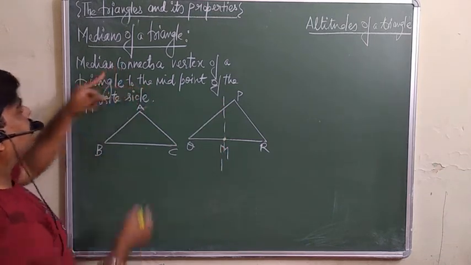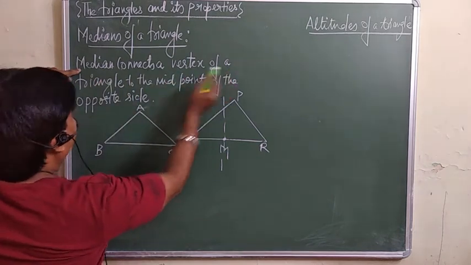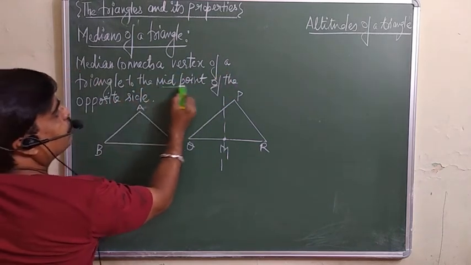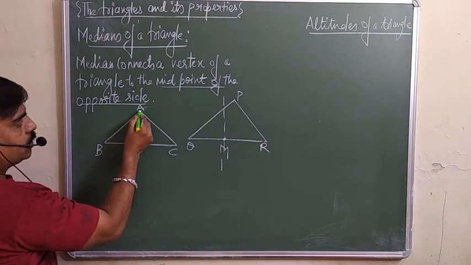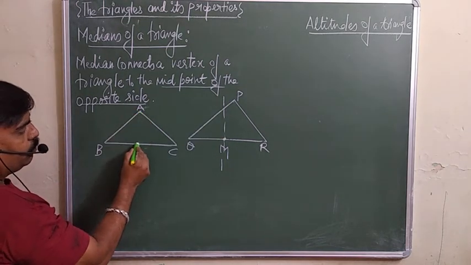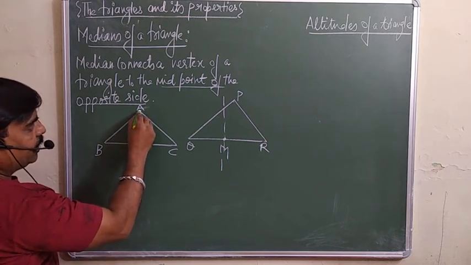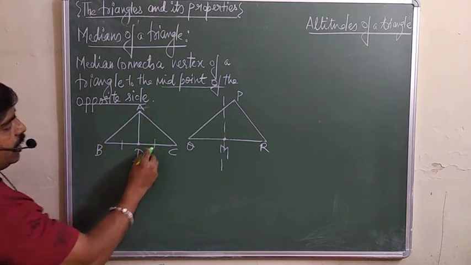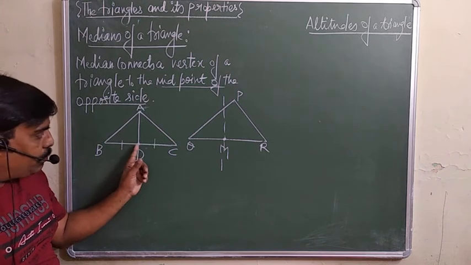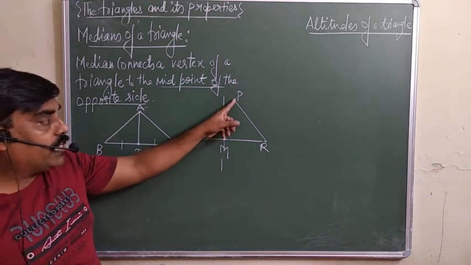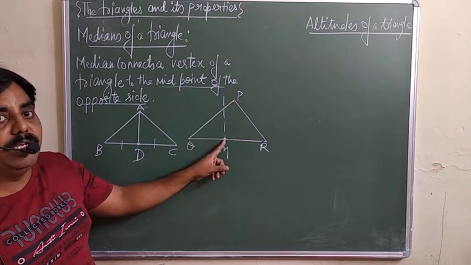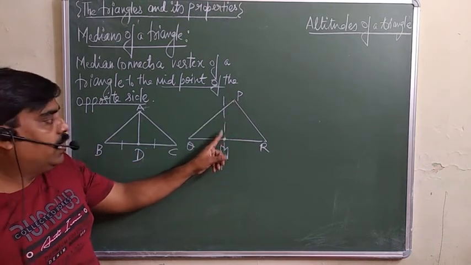To become a median, a median connects a vertex of a triangle to the midpoint of the opposite side. It should be from the vertex. This is your vertex. So if you are saying D is the midpoint of this side, then AD is a median. This AD is the median. Means the midpoint must be joined with the vertex. Then you can say the median. Otherwise you cannot say this is a median.